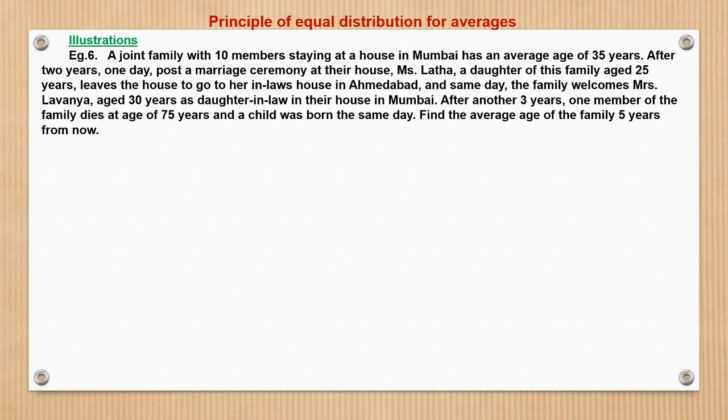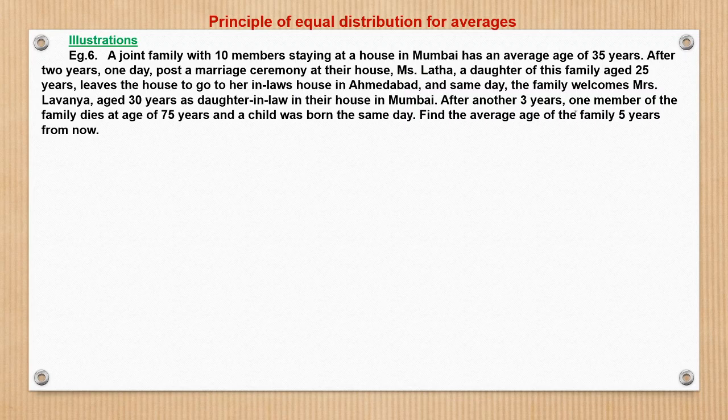Now, question 6. A joint family with 10 members staying at a house in Mumbai has an average age of 35 years. After 2 years, let us see what happens. This is also a good question. A joint family with 10 members staying at a house in Mumbai has an average age of 35 years. After 2 years, one day post a marriage ceremony at their house, Miss Datta, a daughter of this family, aged 25 years, leaves the house to go to her in-laws. Means Miss Datta is getting married and she is going to her in-laws house in Ahmedabad.